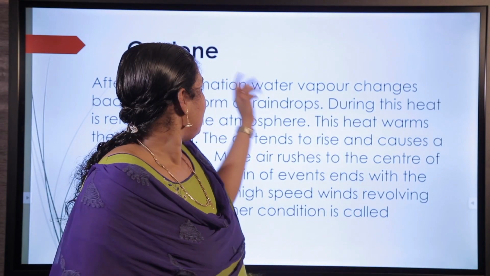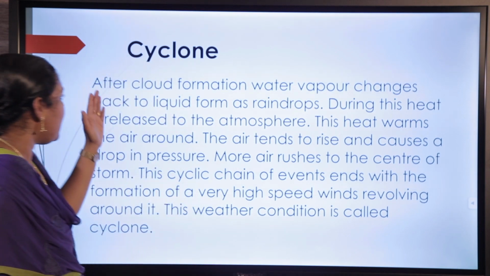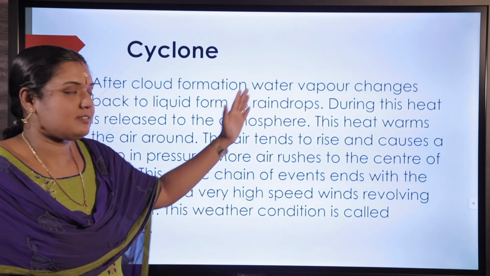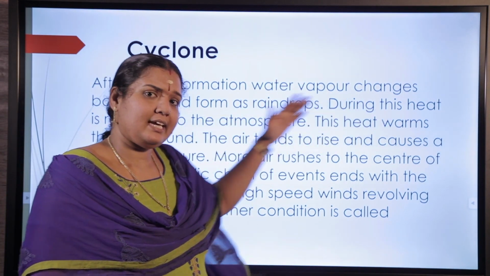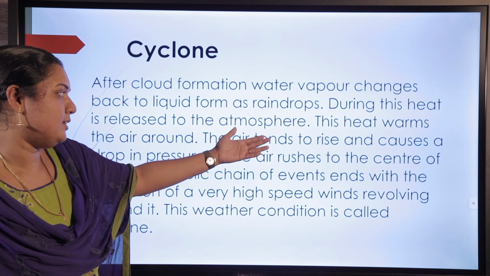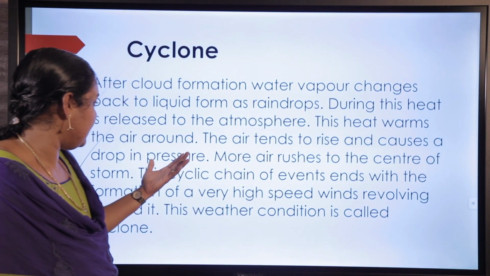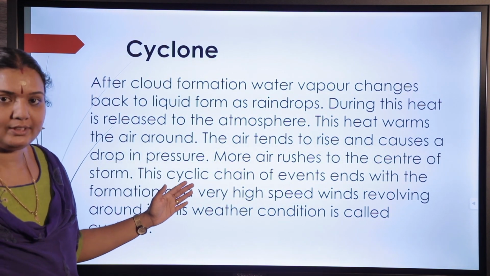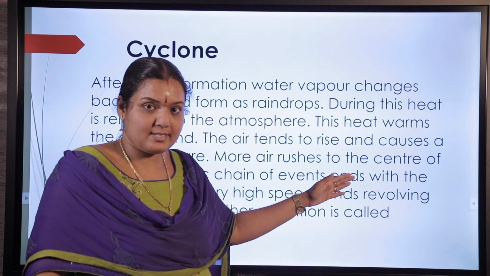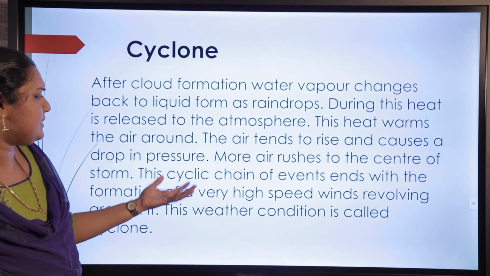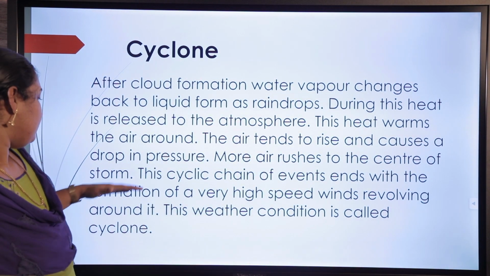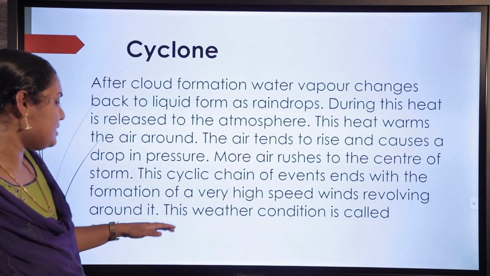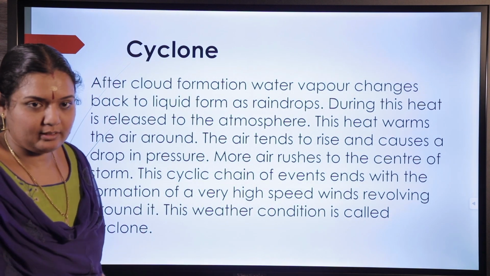Now we can discuss how a cyclone is formed. After cloud formation, water vapor changes back to liquid as raindrops. During this, heat energy is released to the atmosphere. This heat warms up the air around. The air tends to rise and causes a drop in pressure. More air rushes to the center, and this cyclic chain of events ends with the formation of very high speed winds revolving around it. This weather condition is called a cyclone.